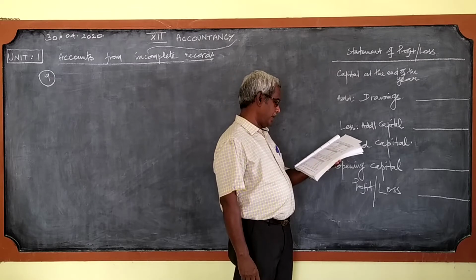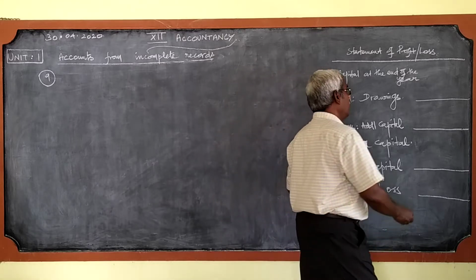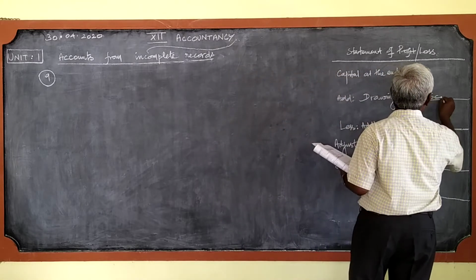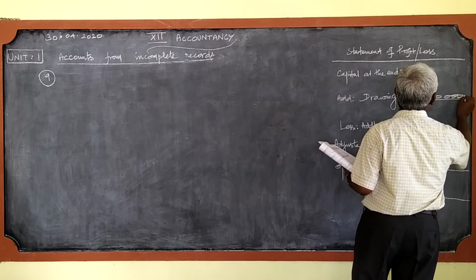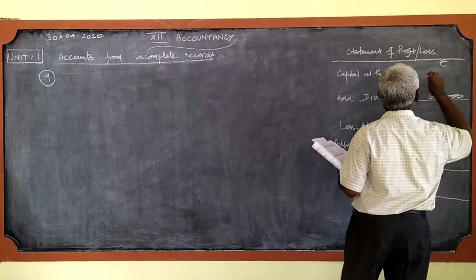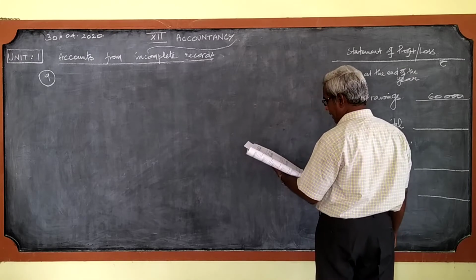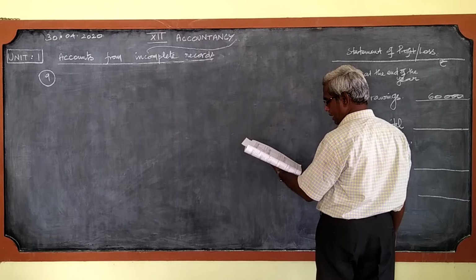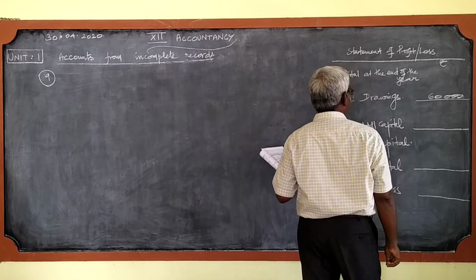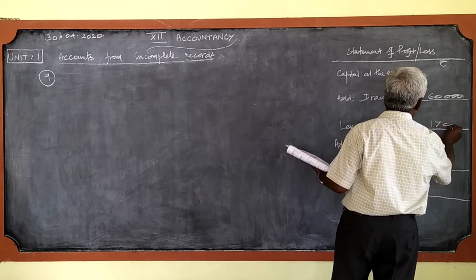Anand had withdrawn 60,000 for his personal use. Since it is personal use, we can write under drawings. Then the next item given is, he had introduced 17,000 as capital. So additional capital is 17,000.